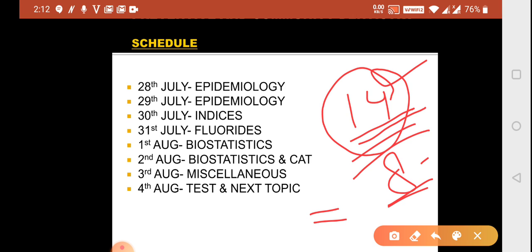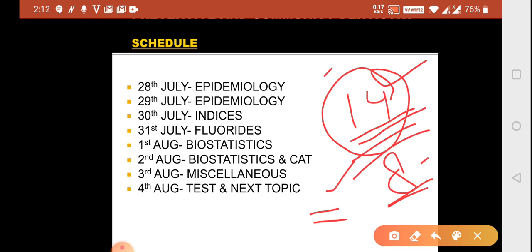If you have 20 days in your hand, and you are giving 14 days to a single subject, that is not a smart preparation, saying that this subject requires 14 days. What about the rest of the subjects? If you have 20 subjects and you are left with 20 days, you have to give 1 day to each subject. If you have 40 days in your hand and you are left with 20 subjects, you have to give 2 days to every subject.